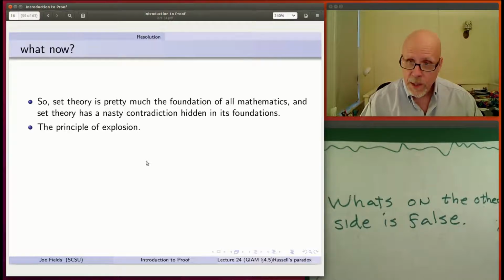And if you have a contradiction in amongst the sentences that you accept as true in a logical theory, there is a statement called the principle of explosion that says, from a contradiction, you can deduce anything whatsoever. Any statement at all can be deduced from a contradiction.